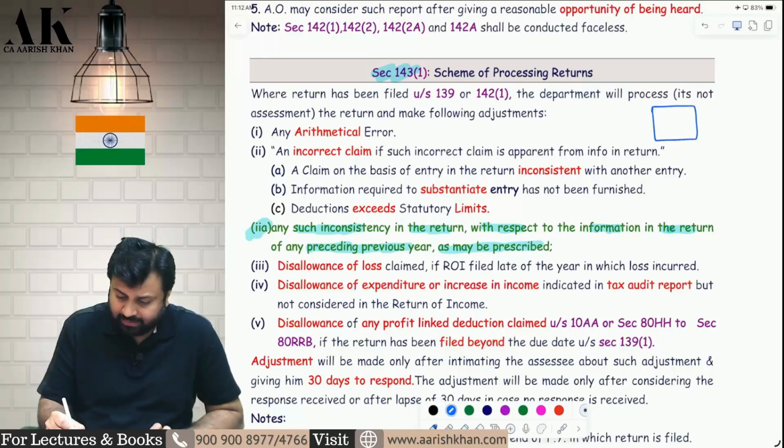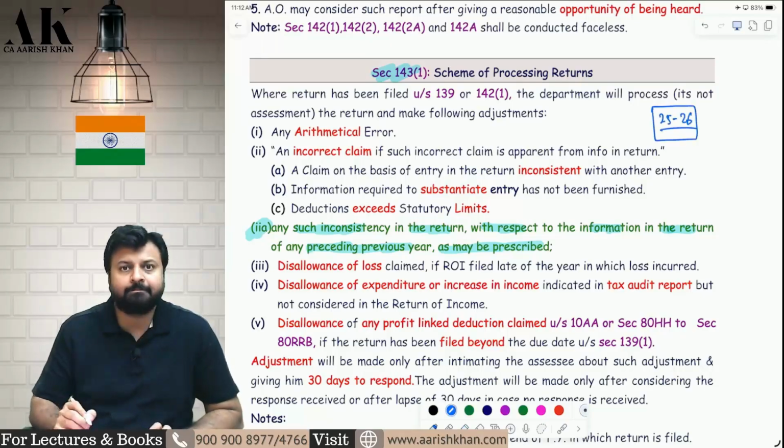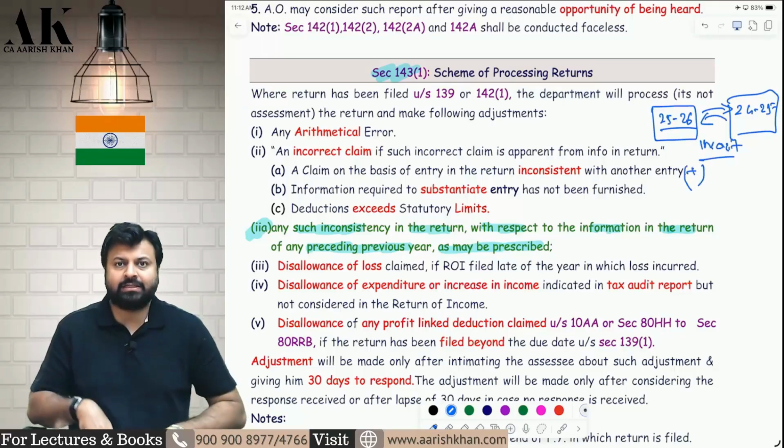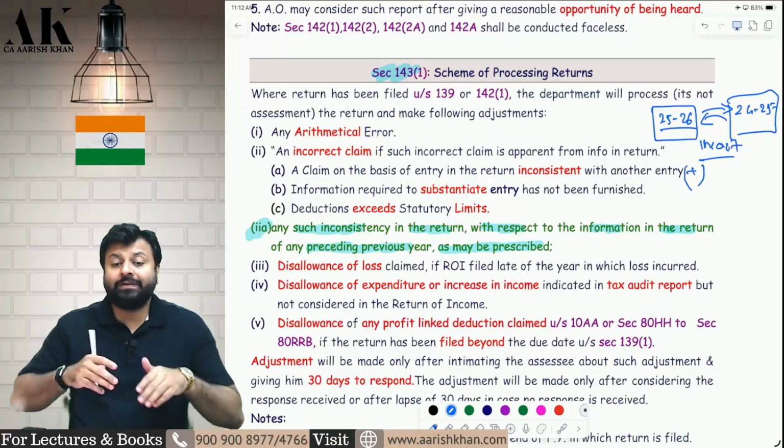This is the ITR of current year 25-26. Now they will compare this ITR with the last year, that is 24-25. And if there is any inconsistency between the ITR of 2 years, then the software will add back the inconsistency. Now, what will be that inconsistency?